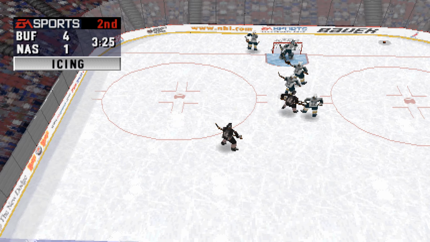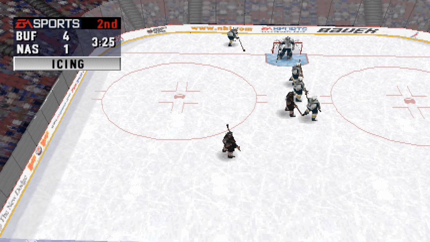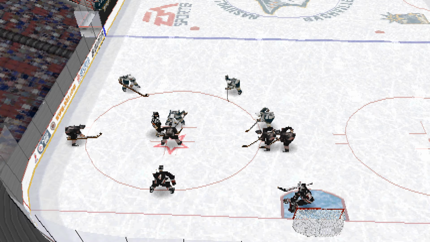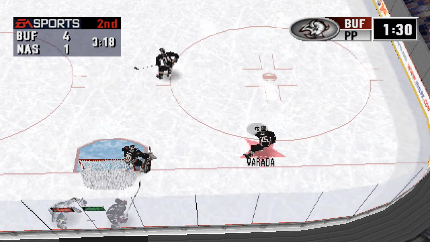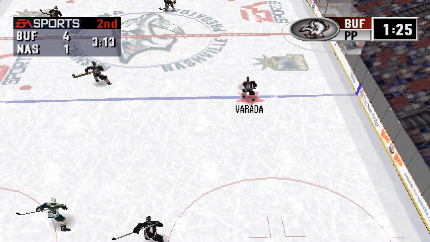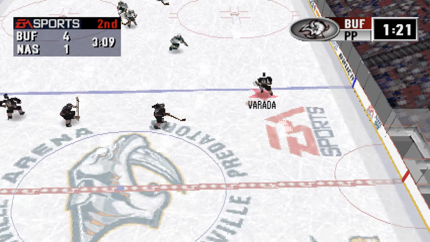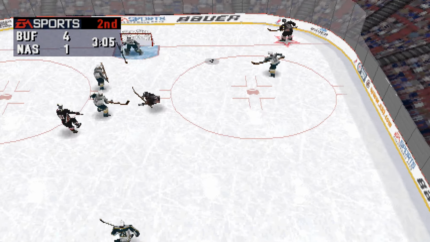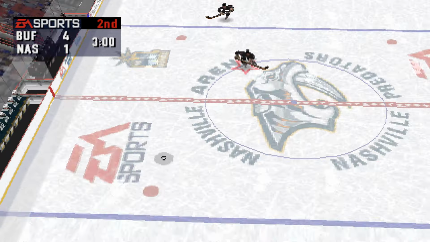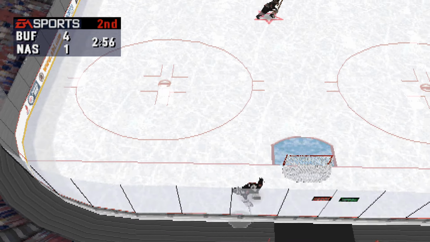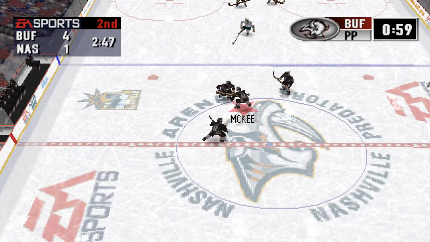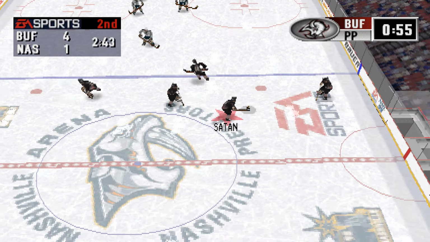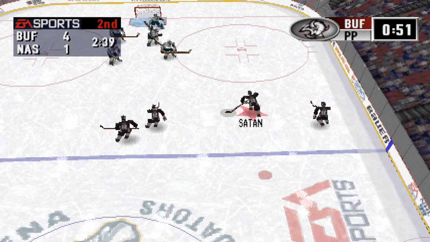That's icing. The puck will go back to the other end for the faceoff. They drop the puck. Nashville wins the draw cleanly. Verada over to the wing. Buffalo having success at both ends of the rink in this game. McKee winds up. 1:14 left in the power play. Rolison gets the puck to Wilson. To McKee. Short pass to Shatan. Shatan over to the wing.